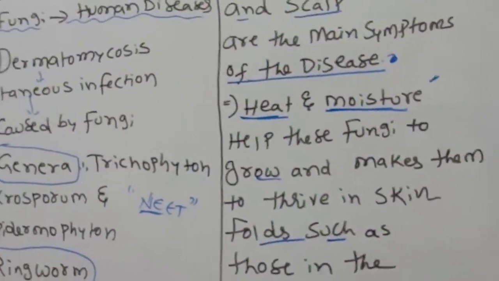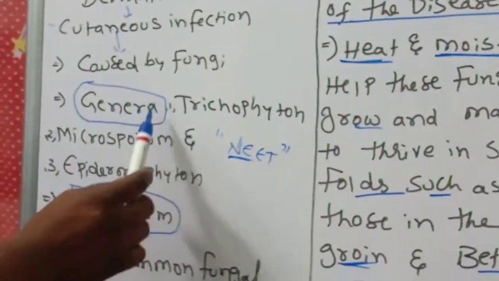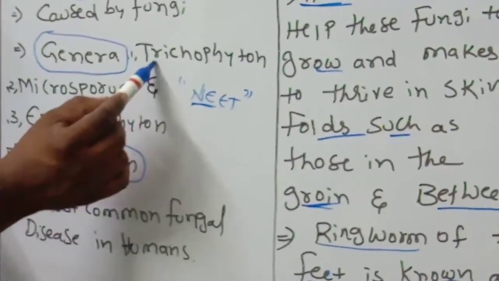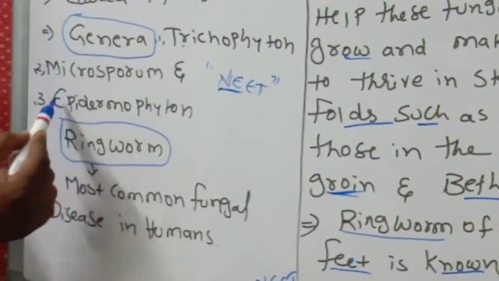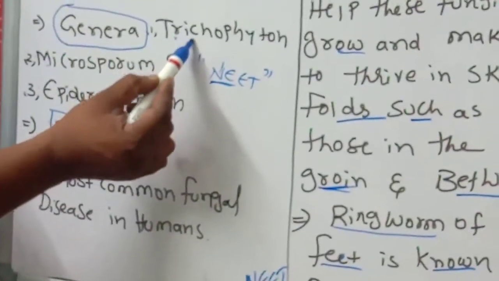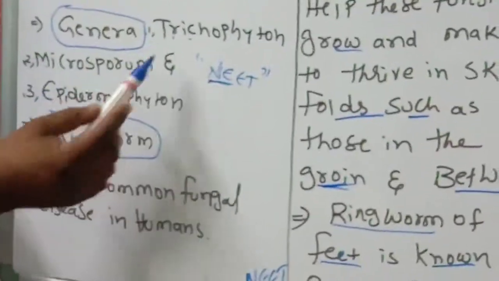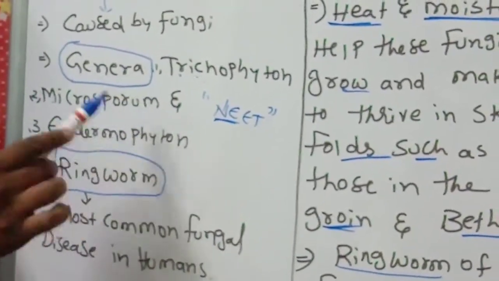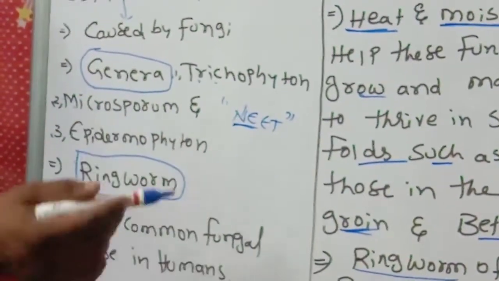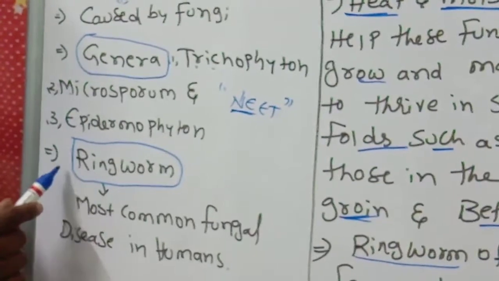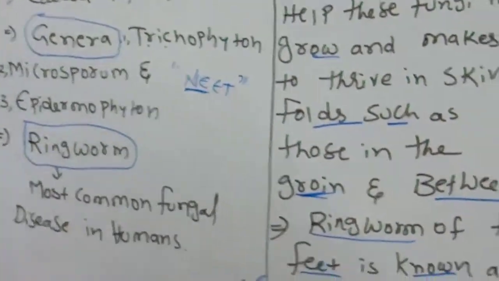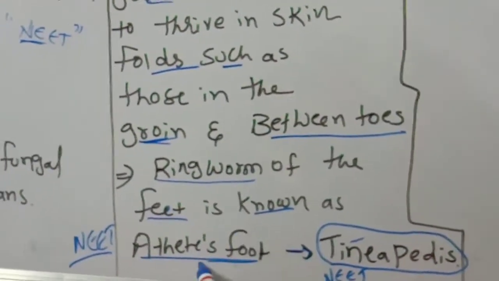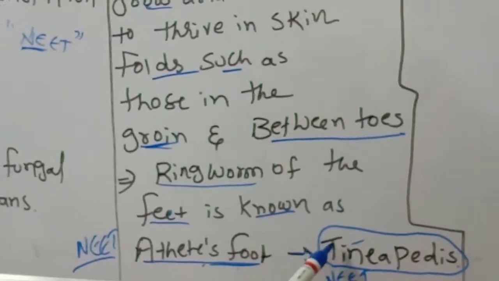Okay children, what are the genera of the fungus which causes cutaneous fungal infections, dermatomycosis? Number 1, Trichophyton. Number 2, Microsporum. Number 3, Epidermophyton. These are the three genera. From these genera we get the diseases. Which one is common? Ringworm. And one more is athlete's foot. The ringworm of the feet is known as athlete's foot, caused by Tinea pedis.